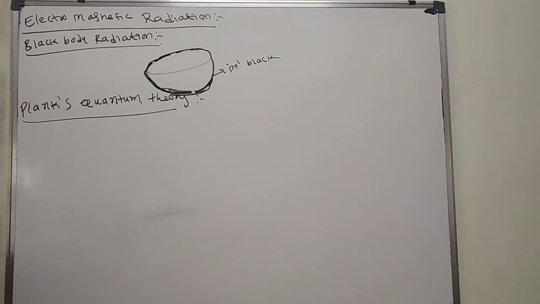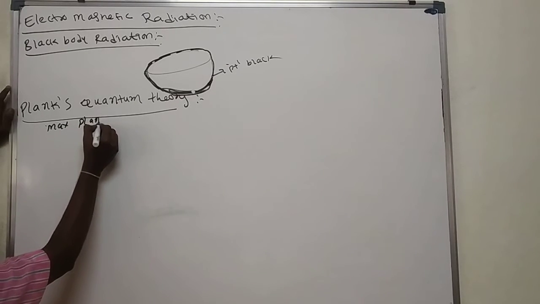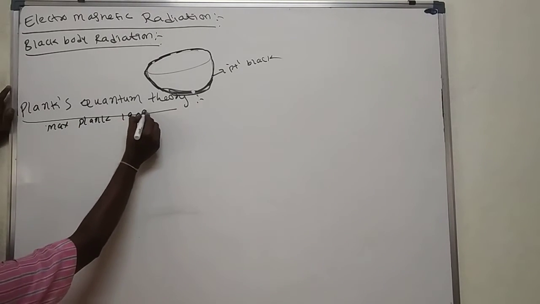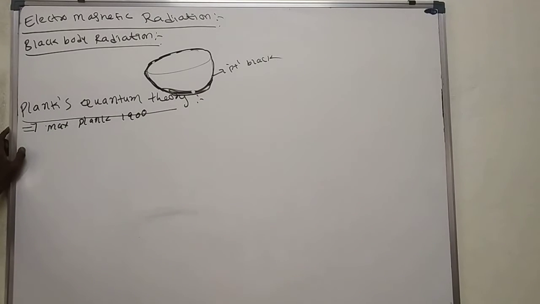Max Planck in 1900 proposed his theory, called Planck's quantum theory of radiation. Radiation means evolving energy.